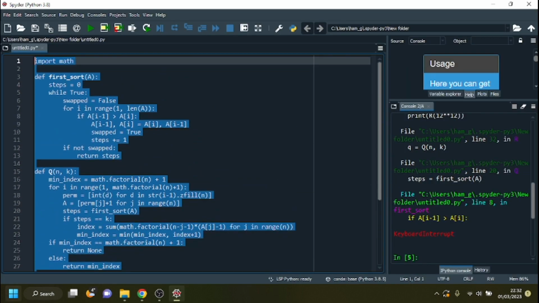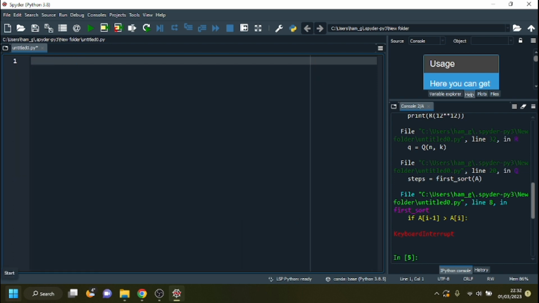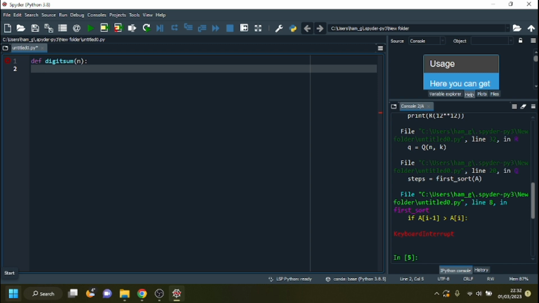In terms of the brute force method, it's pretty easy. So we want a digit sum method, which takes the value n, and all we're going to do is take the preceding term, add the digits of the term together, and add that to the answer. I'll show you how it works.